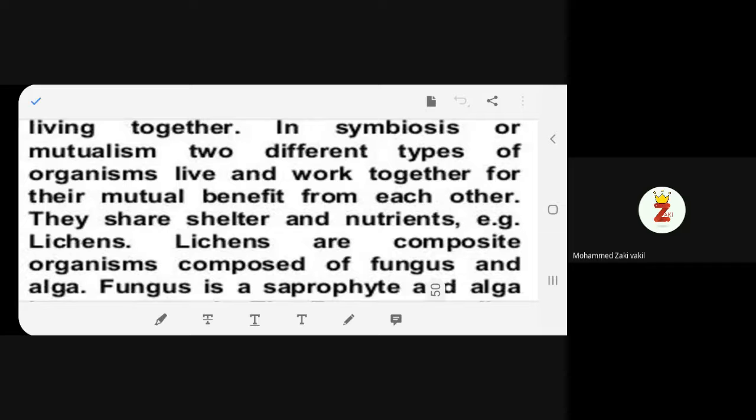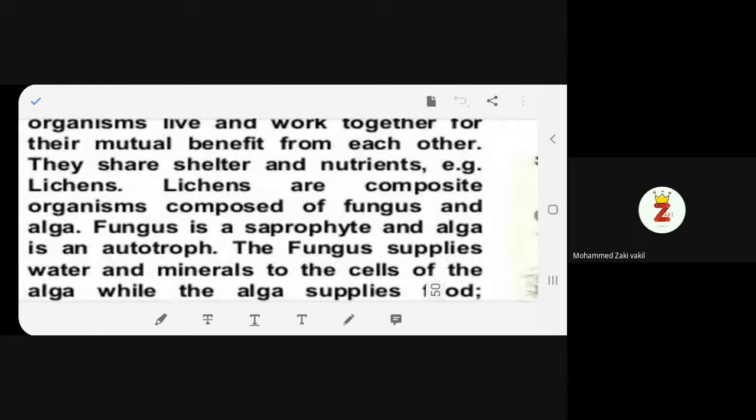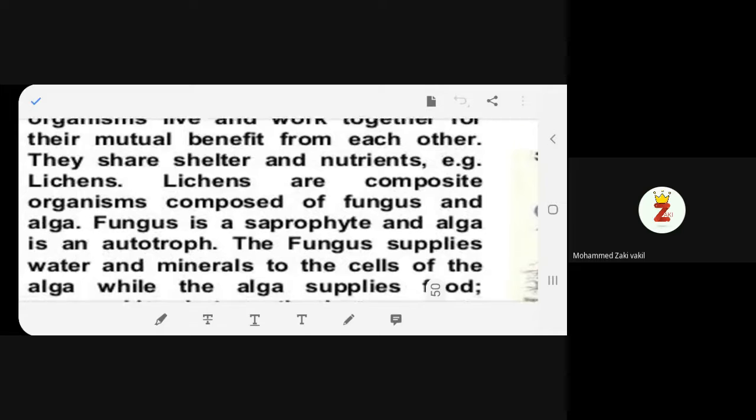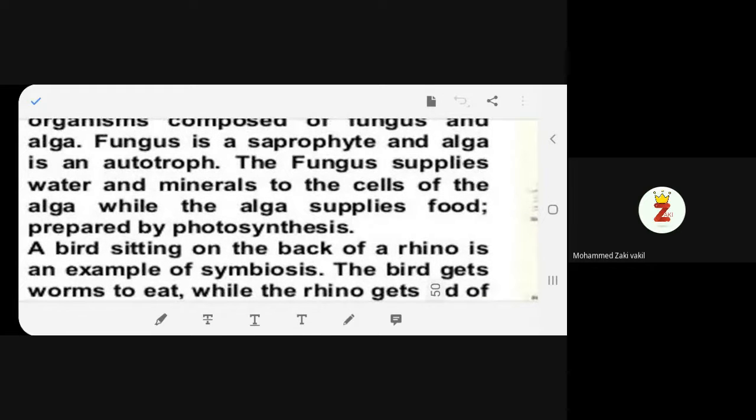Example: lichens. Lichens are composite organisms composed of fungus and algae. Fungus is a saprophyte, and alga is an autotroph. The fungus supplies water and minerals to the cells of the algae, while the algae supplies food prepared by photosynthesis.